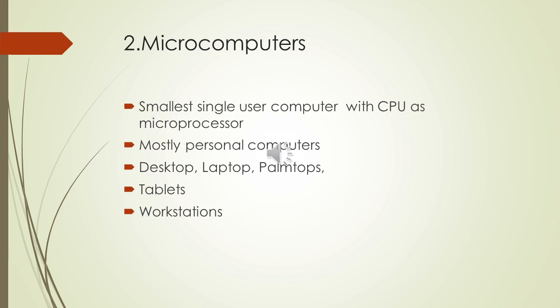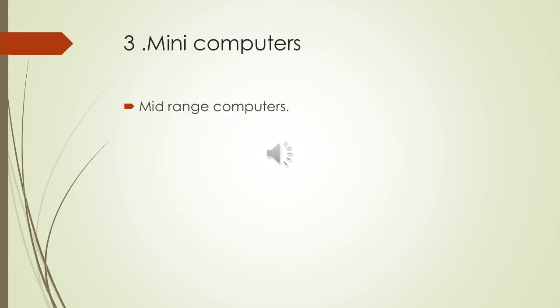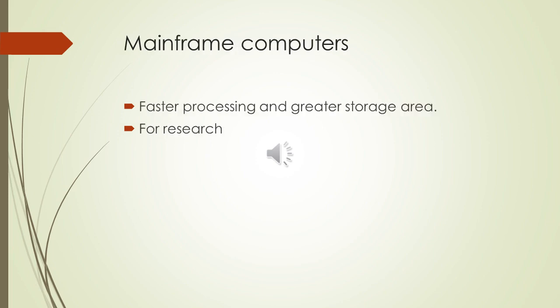They are mostly the personal computers: desktop, laptop, palmtops, tablets, and workstations. Minicomputers are the mid-range computers. The mainframe computers are the faster processing and greater storage area computers. They are mostly used for research purposes.